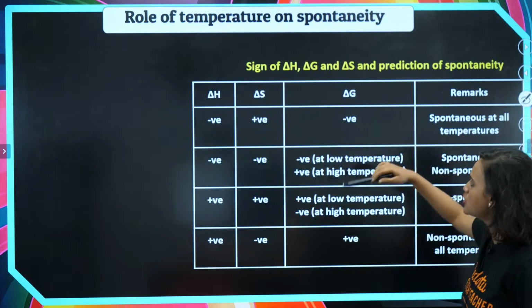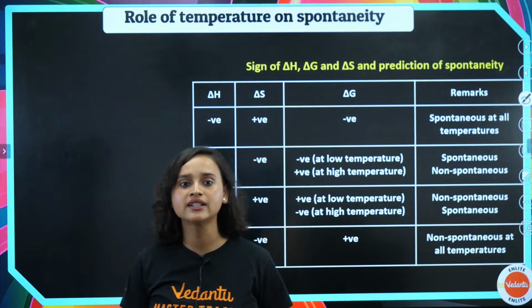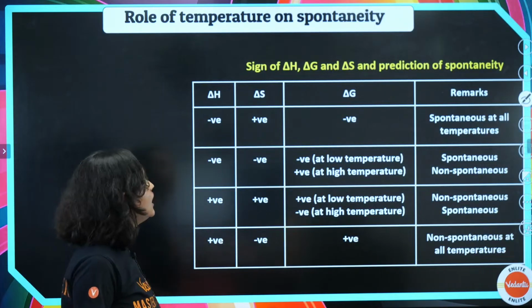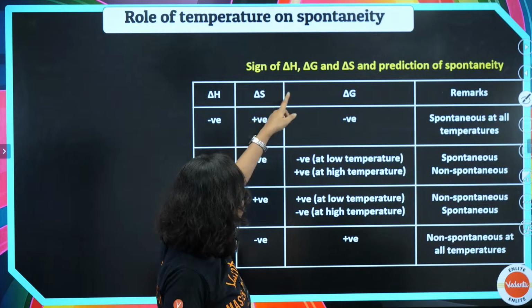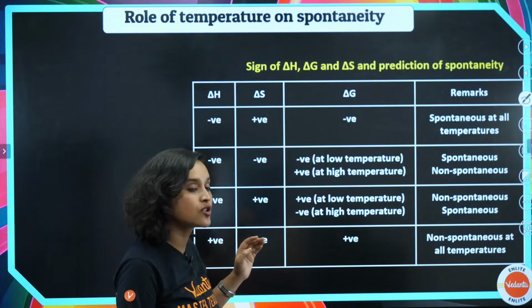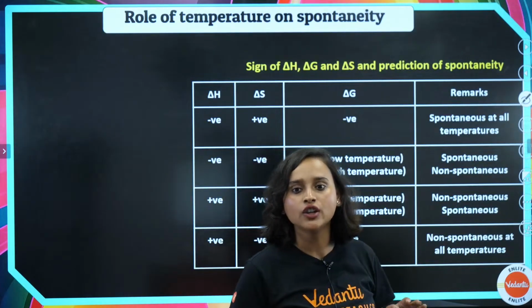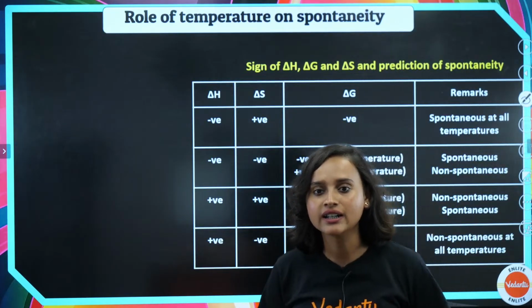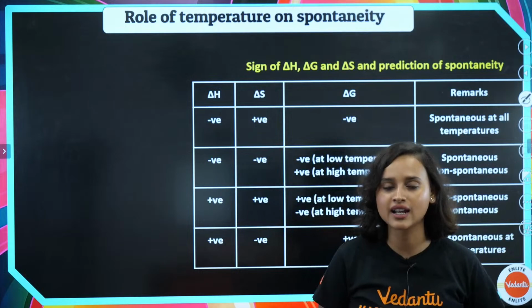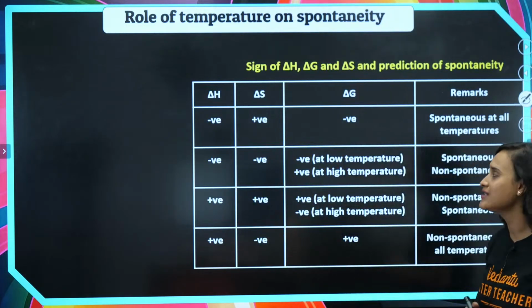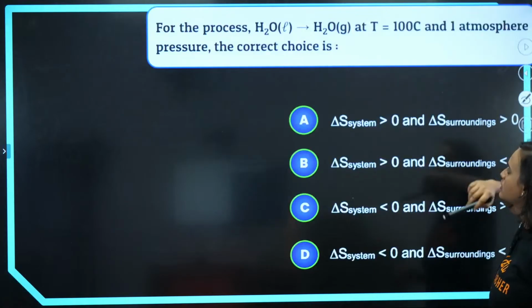Here also you have the sign of delta H, delta G, and delta S, and predictions of spontaneity. Since I will give you the PDF, you will be able to do this also. Yes, the equation which gave me multiple marks, like I told you. I'll be giving you this, so you can check it out later on.